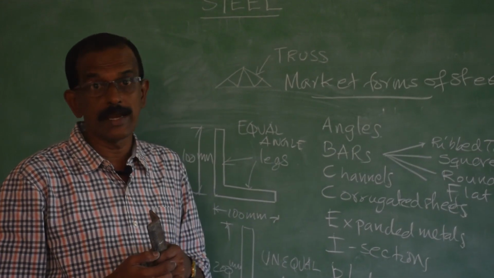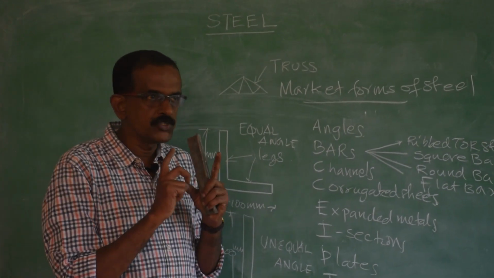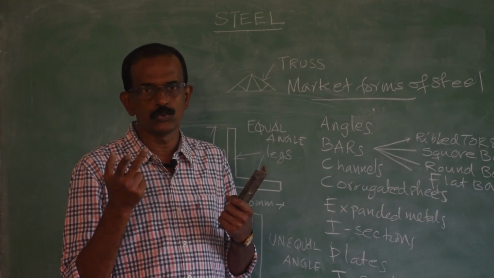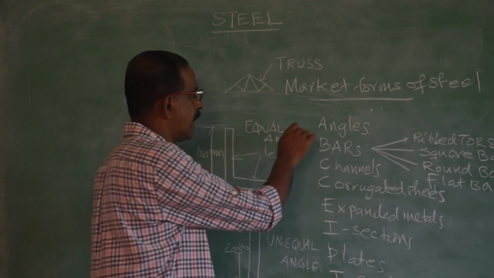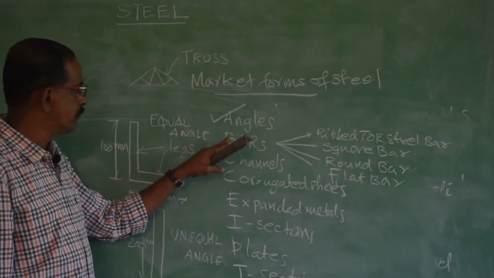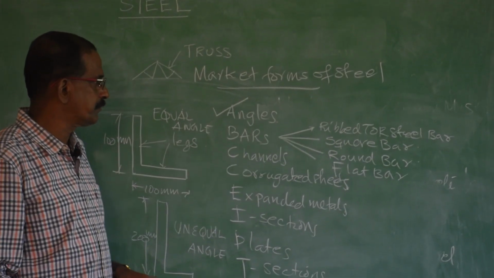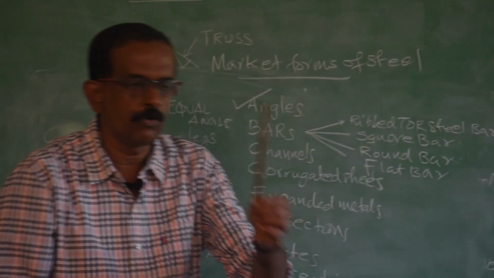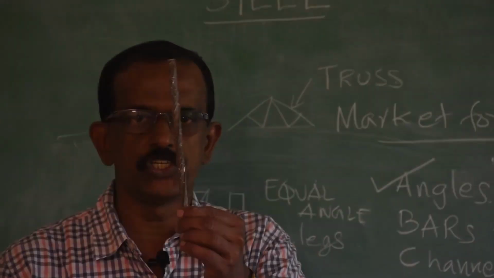Fabrication of tower, angle is used. And some steel windows, angle is used. Steel doors, angle is used. There are many uses for angle. So, first shape, angle. Now, coming to the second one, bars. Different types are there. The first one is ribbed Torr steel bar. I have already shown you, this is ribbed Torr steel bar.